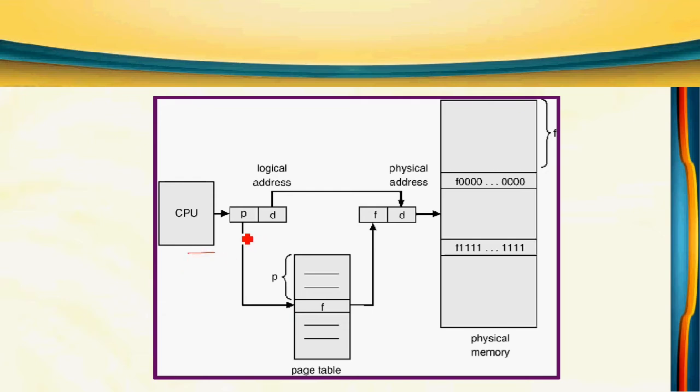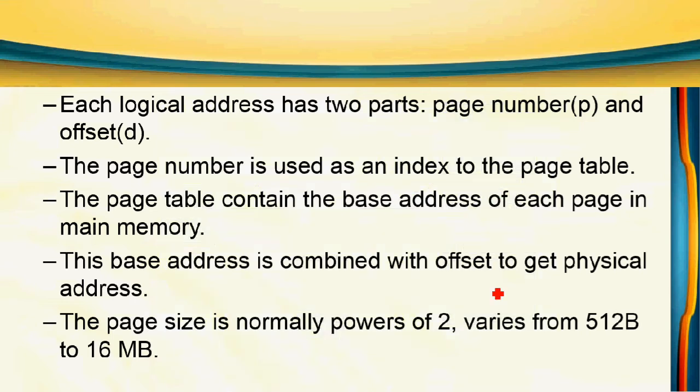So the CPU generates an address, which is normally a logical address. In paging it contains 2 parts, page number and offset or displacement. First we take the page number and refer to the page table. In the page table we get a frame number. Take the frame number and add the offset or displacement to it. So with the F and D we get a physical address. In that physical address we can store a particular page. Then this page can be executed. So that is paging.